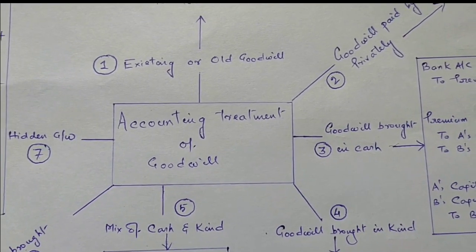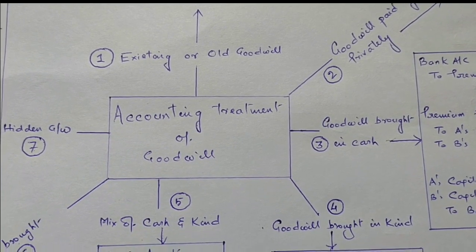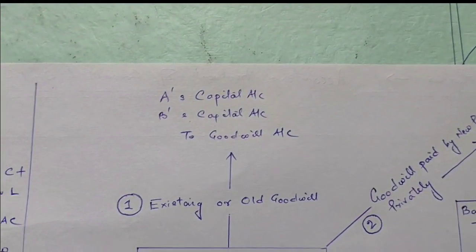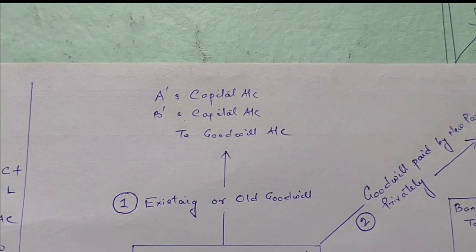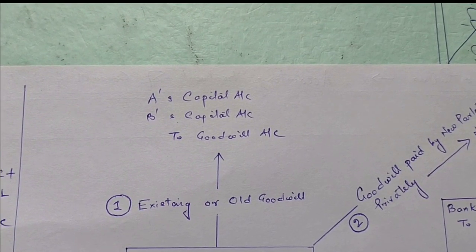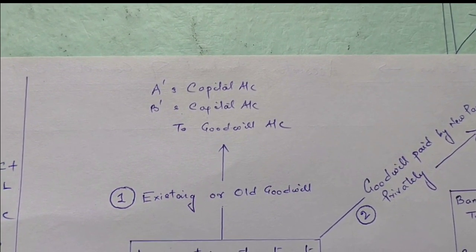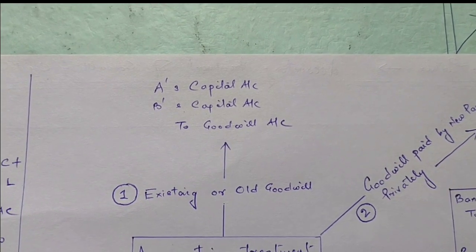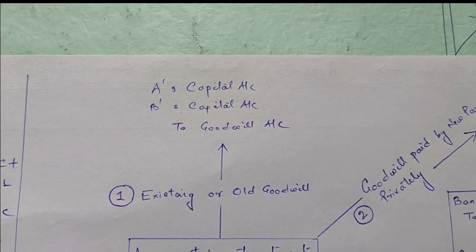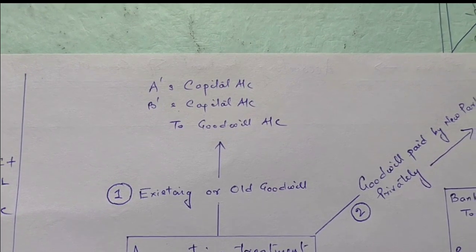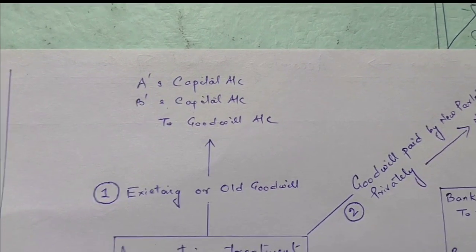The different aspects are here. The very first thing: at the time of admission of a partner, if some old goodwill exists in the firm, that must be written off. The treatment is old partners' capital accounts debited in old ratio and goodwill account credited.